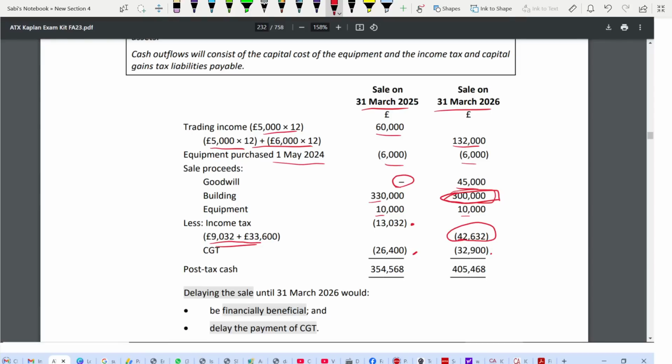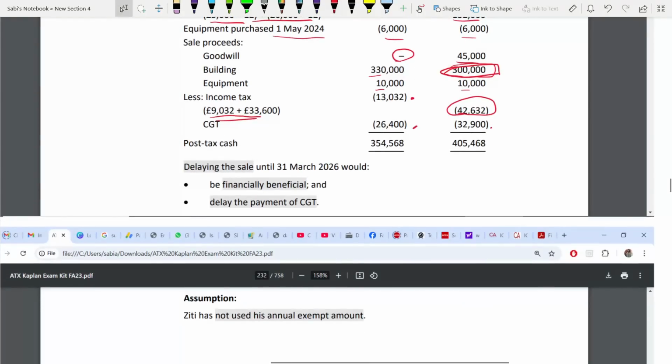So now, what do you have to write? The assumption you didn't write yet. If you delay the sale, you can tell what would be the impact. When you delay the sale until 31st March 26, what happens? Now you are giving a conclusion, a recommendation based on these two figures. Post-tax, which one is higher? This one, 26. So selling in 26 is better.